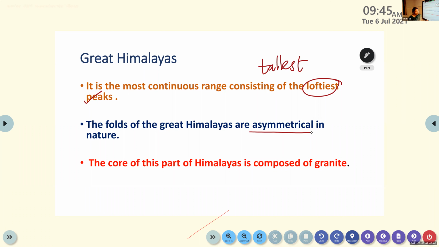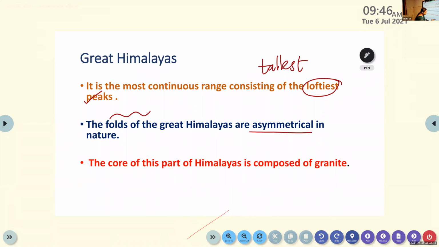In maths, you have already learned. Asymmetrical means it is not equal. The fold of the Himalayan mountains is asymmetrical in nature, means that it is not equal.